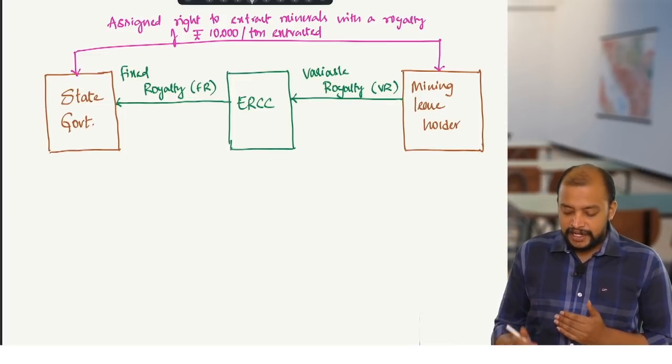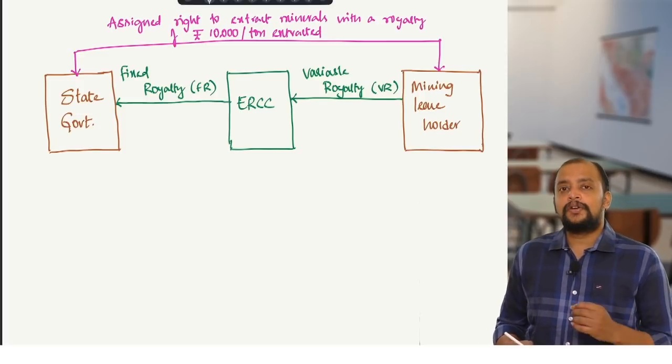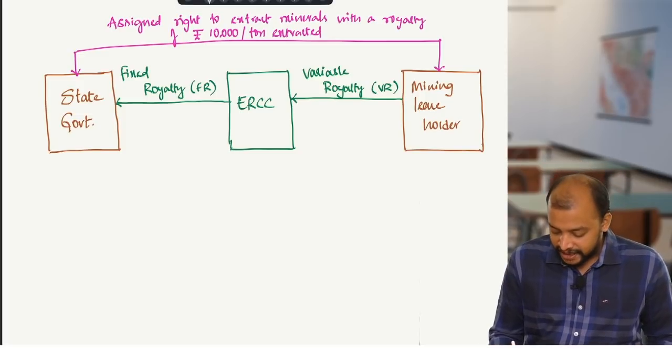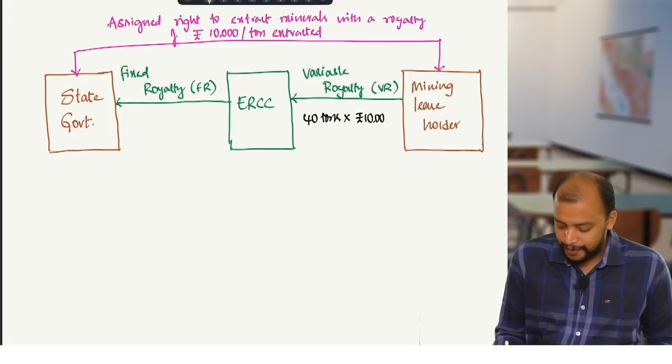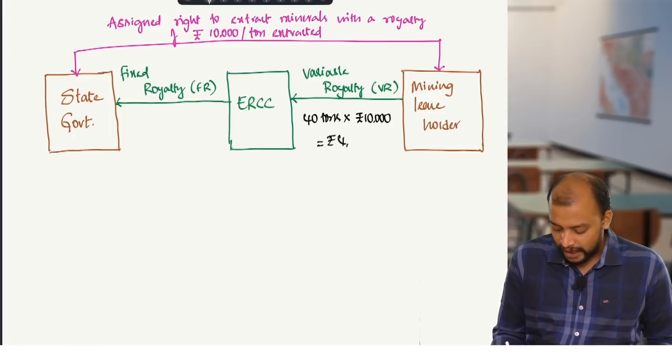if the mining leaseholder is extracting somewhere 40 tons, so 40 tons into 10,000 rupees per ton, that equals rupees 4 lakhs.